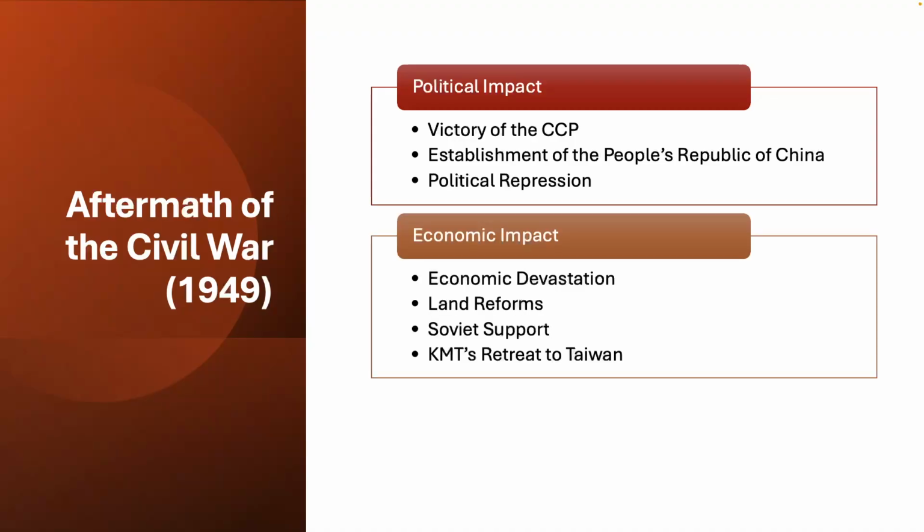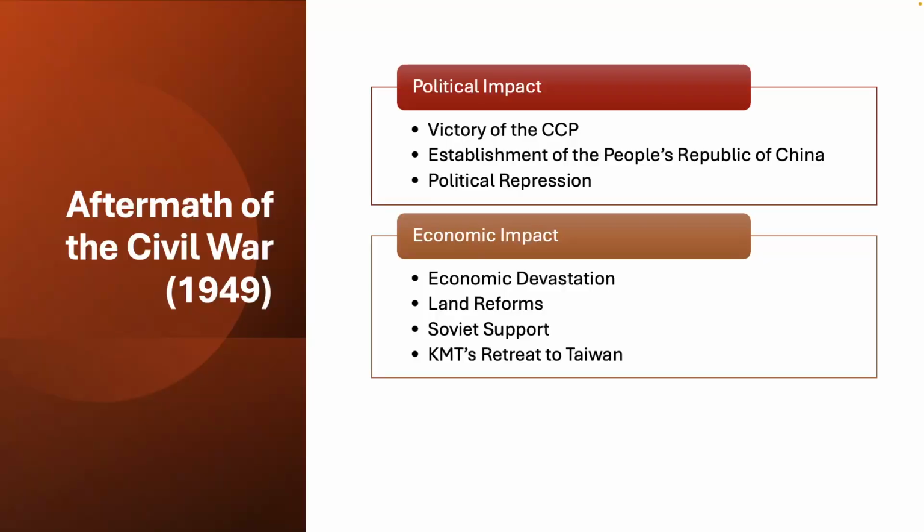I'm also going to brush over quite quickly the economic impact of this conflict and of the Sino-Japanese War, because again, that is something that we're going to explore in quite a lot of detail throughout the next series of lessons. Ultimately, what you can glean from this slide is that there was economic devastation. The economy was left in ruins.